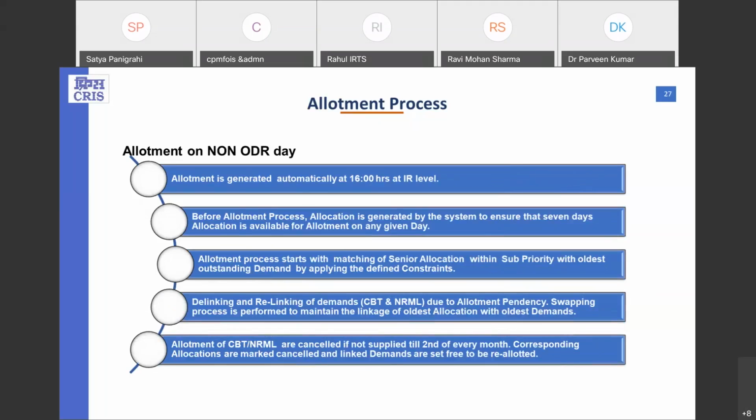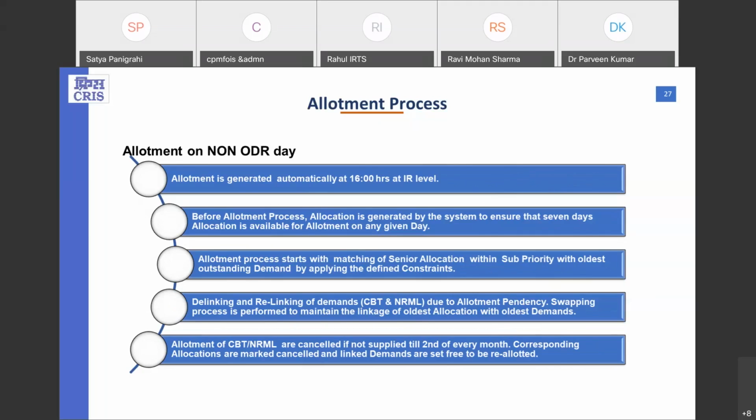Moreover, each day allotment is generated automatically by the RA system at 16 hours at IR level. Whether it is the ODR day or non-ODR day, allotment is generated at 16 hours daily.